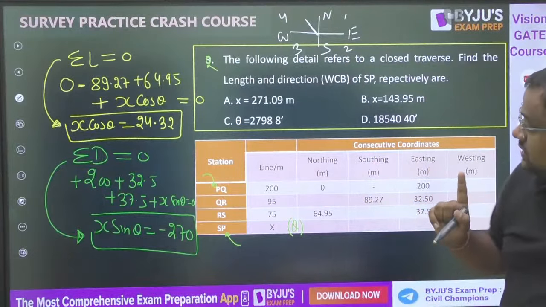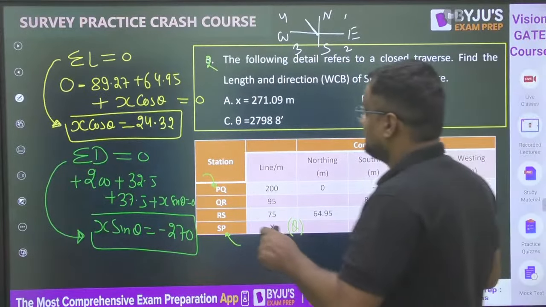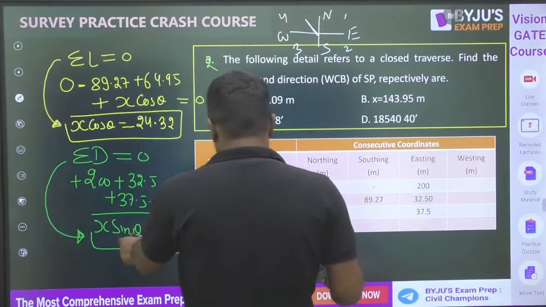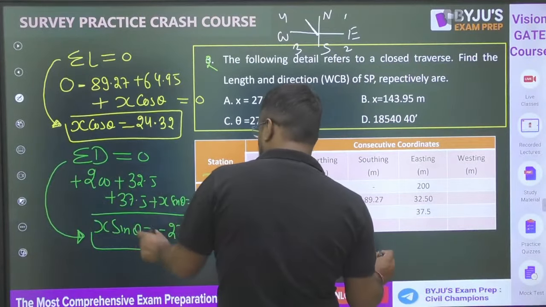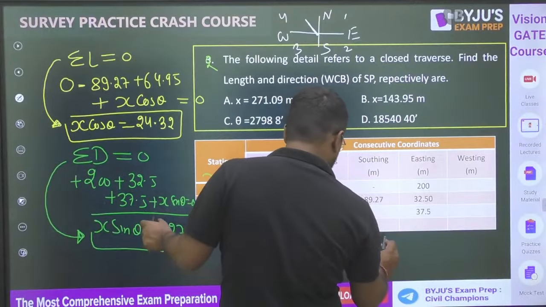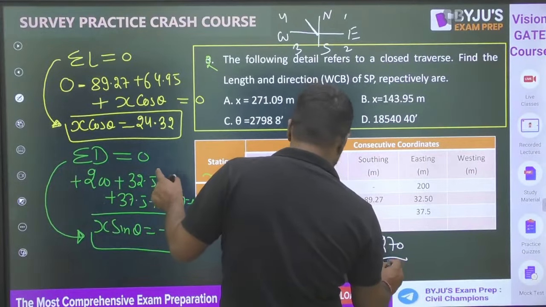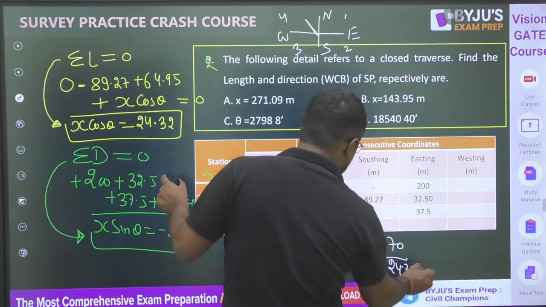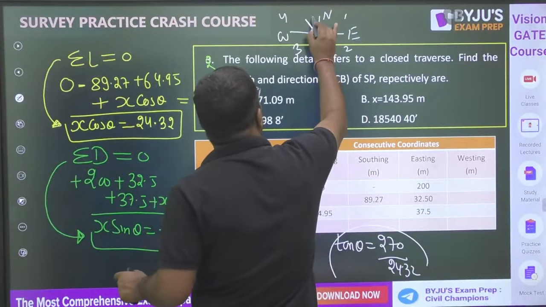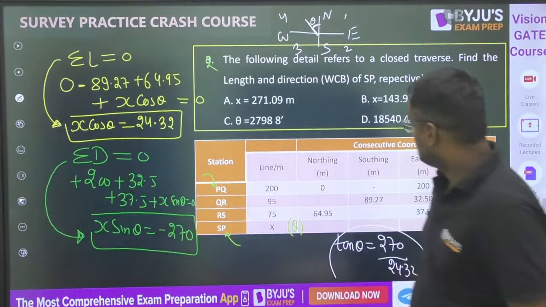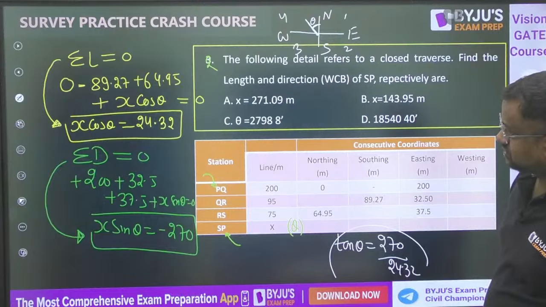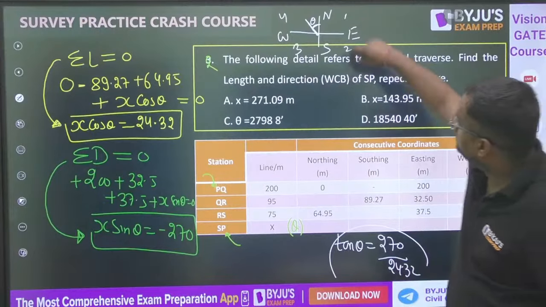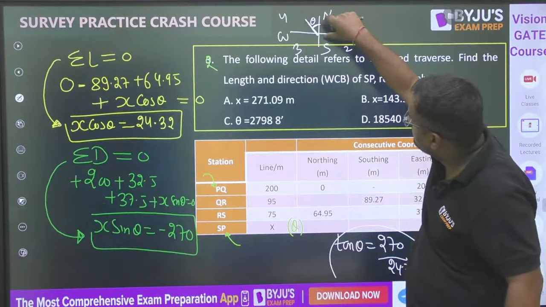Correct? If I see the tan theta value, dividing this by this, tan theta is x sine by x cos. Magnitude only, so 270 by 24.32, that is departure in west, and this.